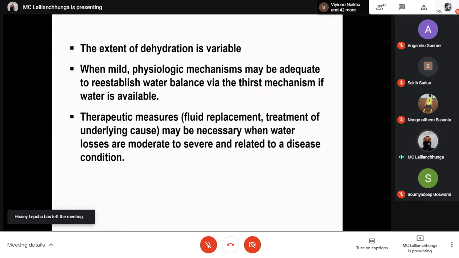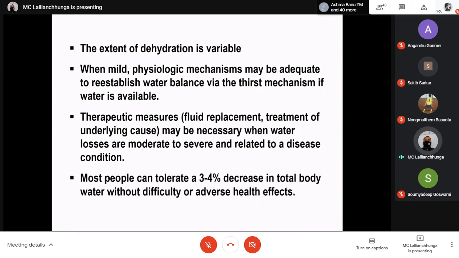Therapeutic measures like fluid replacement and treatment of underlying causes may be necessary when water losses are moderate to severe and related to a disease condition. So sometimes it is necessary to have fluid replacement. Maybe you have to drink ORS, or have an intravenous injection of some Ringer lactate solution or glucose solution. Most people can tolerate a 3 to 4% decrease in total body water without difficulty or adverse health effect.